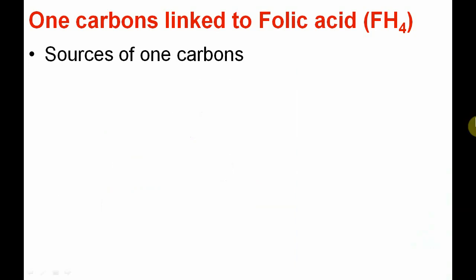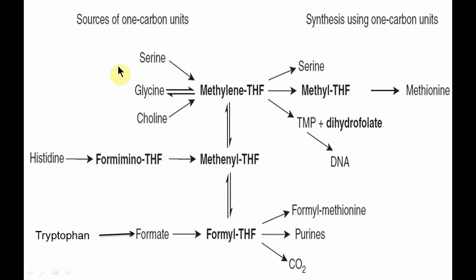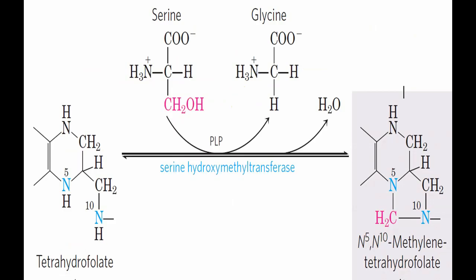Now we see the important sources of 1 carbons which are linked to folic acid. Here you can see serine and glycine are the most important sources of 1 carbon units. Then come histidine and tryptophan. First, serine is converted to methylene tetrahydrofolic acid. How? With the help of the enzyme serine hydroxymethyl transferase. So serine donates the methylene group to tetrahydrofolic acid.